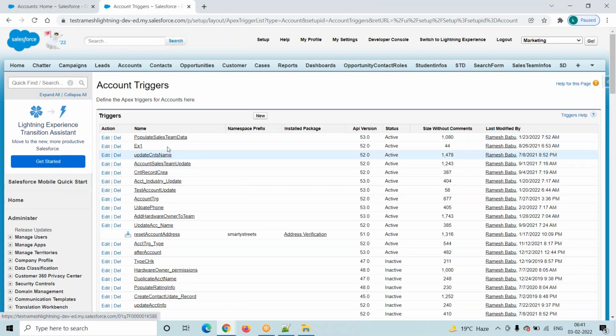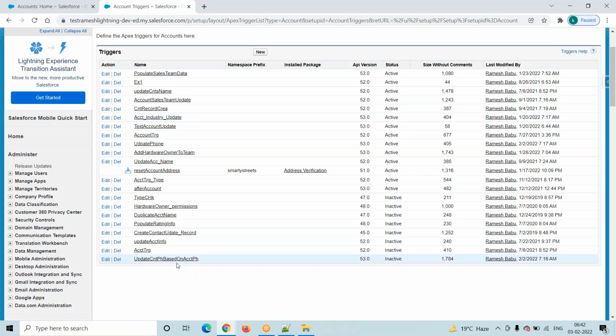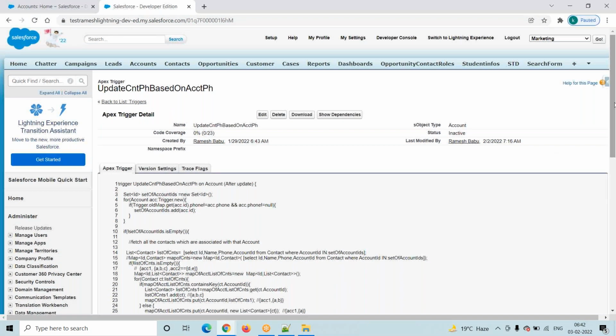In the previous session we wrote this one, the update contact based trigger. See, this is our trigger.